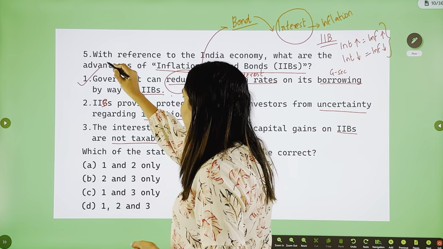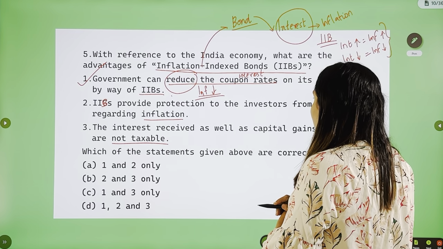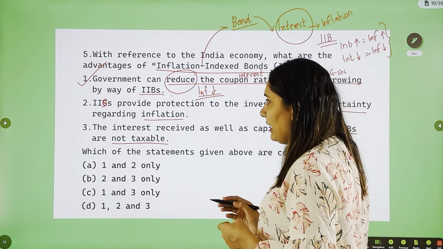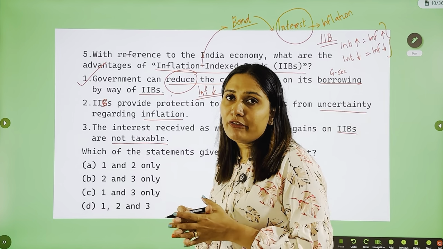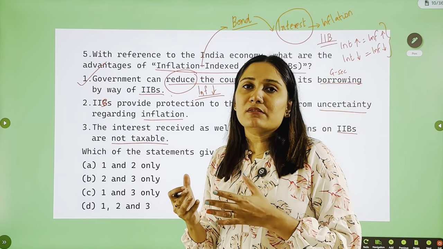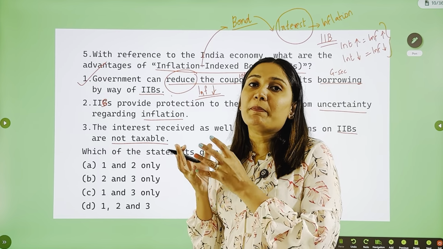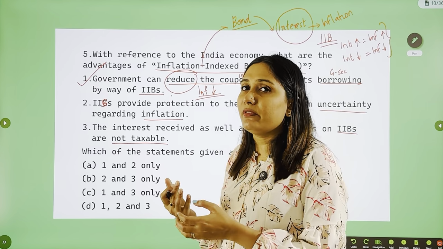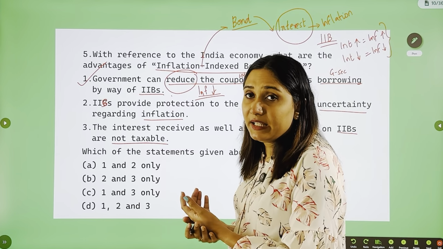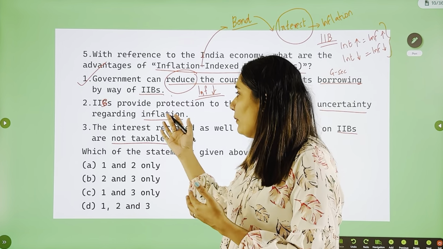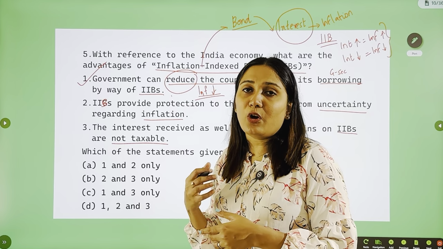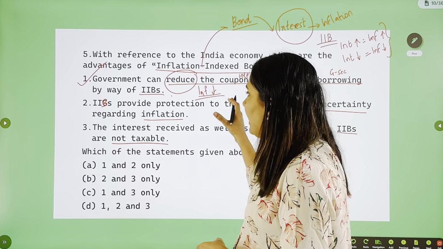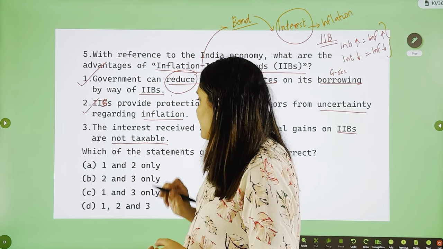So this is correct. IIBs provide protection to the investors from uncertainty regarding inflation. This is the very idea of IIB, that is during inflation the investors should be protected from the negative consequences. During inflation we know that the value of money is less. So you should be knowing about the real interest rate and nominal interest rate and all those things. So you can easily connect. So that is also correct.